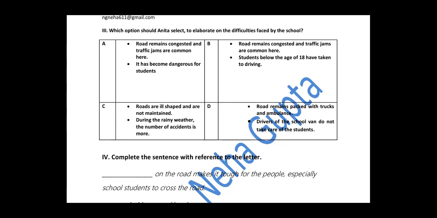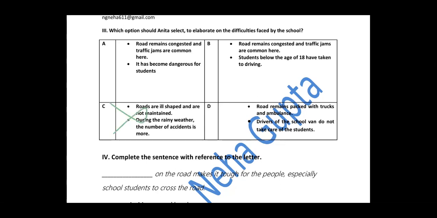Let us see the B part. Road remains congested and traffic jams are common here. This is going with our letter. Students below the age of 18 have taken to driving. So it has no relation with our letter. You need to be careful that our content should be according to the letter. Third is roads are ill-shaped and are not maintained. We are not talking about the ill shape of roads. During the rainy weather, the number of accidents is more. So what? We are not talking about rainy weather. So it does not go. Definitely it does not go.